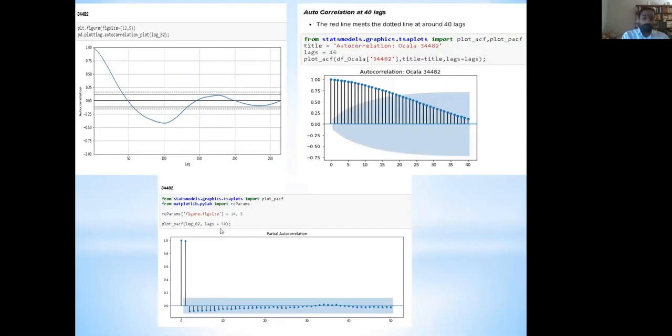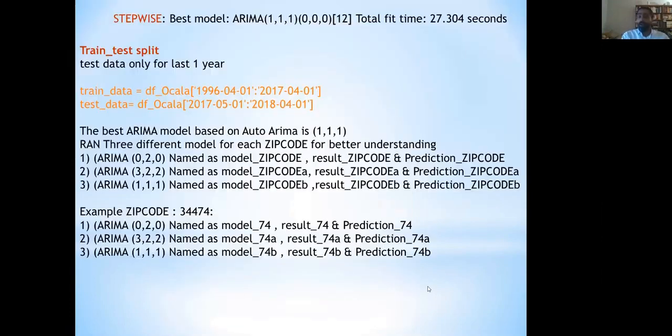Then the autocorrelation was checked, and I found that at 40 lags the changes started to happen. So I checked the autocorrelation on 40 lags, and this is how it looked for the investment. Then the partial autocorrelation was checked, and apart from 2 lags, everything else looked out of the range. The stepwise model actually gave ARIMA 111 as the best model.